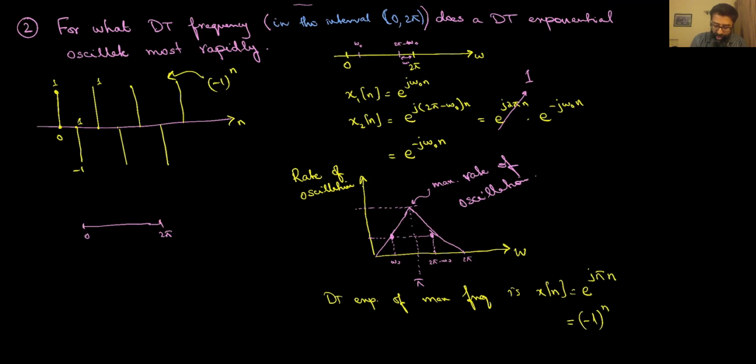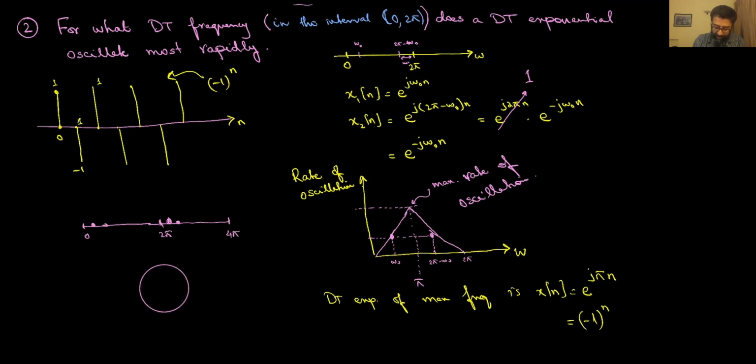So if I move further up from 2 pi and go up to 4 pi, what I'm really doing is going back. So this 2 pi is exactly the same as 0. This frequency here is exactly the same as this frequency, and this frequency here is exactly the same as this frequency. So I am going around in circles. In some sense, what we're saying is that the frequencies in discrete time are actually circular.